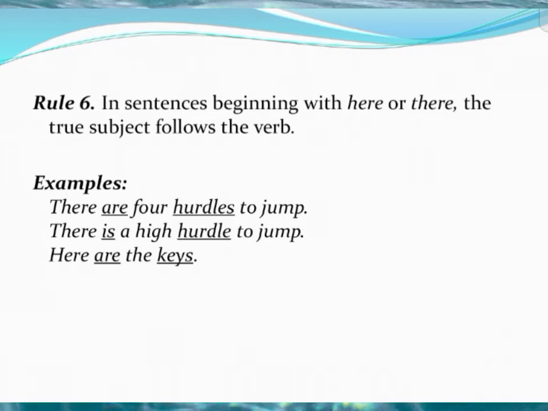But at the same time, you see the second sentence: There is a high hurdle to jump. A high hurdle means there is only one high hurdle to jump, so it is considered a singular subject. So it takes a singular verb, is.